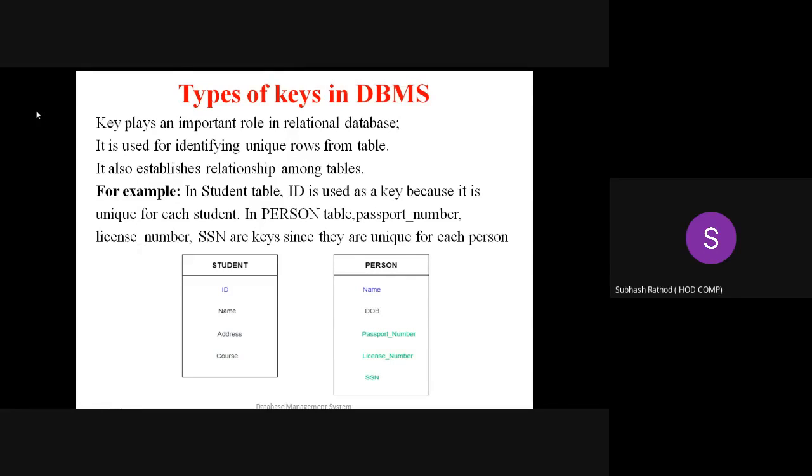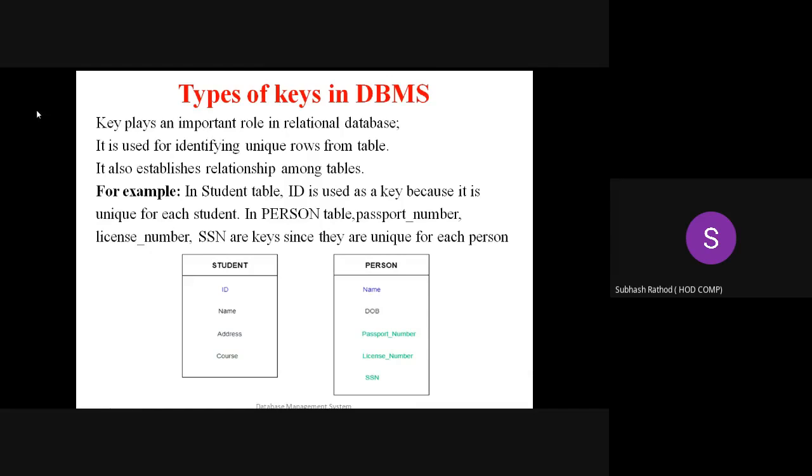It also establishes, very much important, relationships among tables. You can see the tables in the presentation. These are the two tables which have the attributes as shown in the presentation. So more important, keys also establish relationships among the tables.